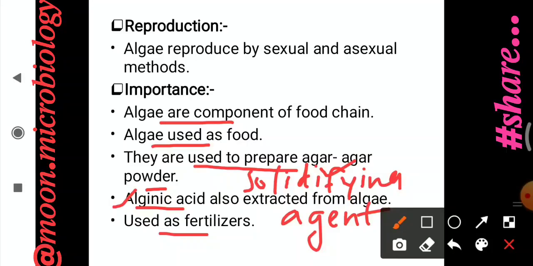They are used as food. One of the most important products is agar-agar powder, which is extracted mostly from the red algae, and it is used as a solidifying agent in the microbiology lab. Alginic acid is used for the preparation of drugs, and algae are also used as a biofertilizer.